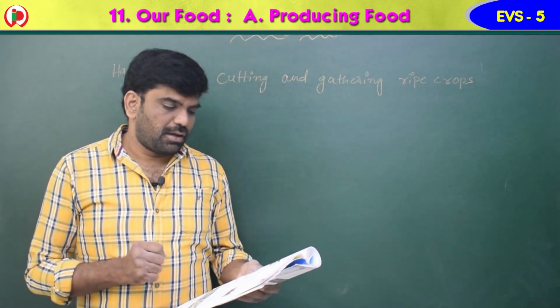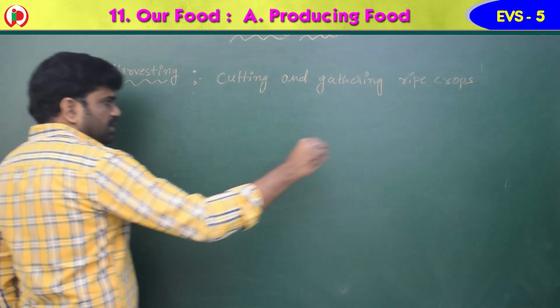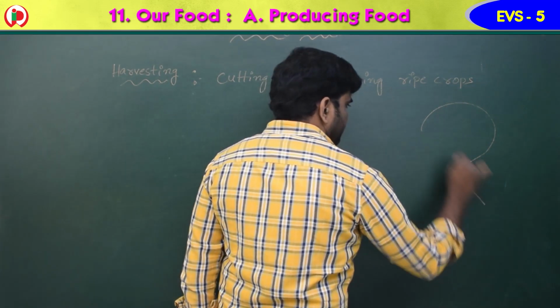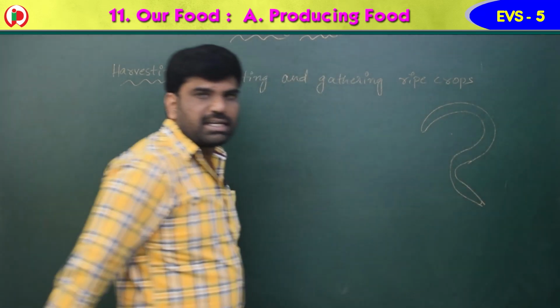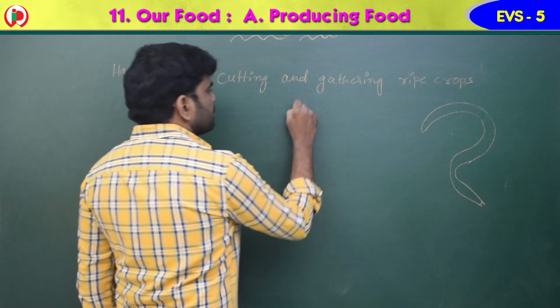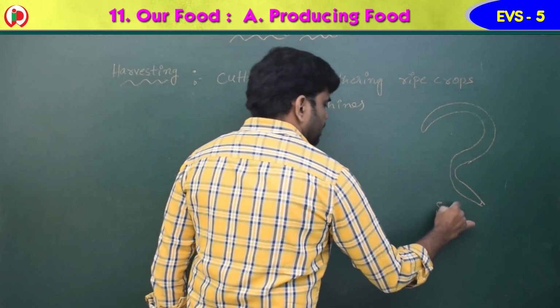Next one, crops are harvested with the help of a sickle. Do you know sickle, children? Sickle will be like this. So with the help of the sickle, we can cut the crop, or we can go for machines also. So this is a sickle.